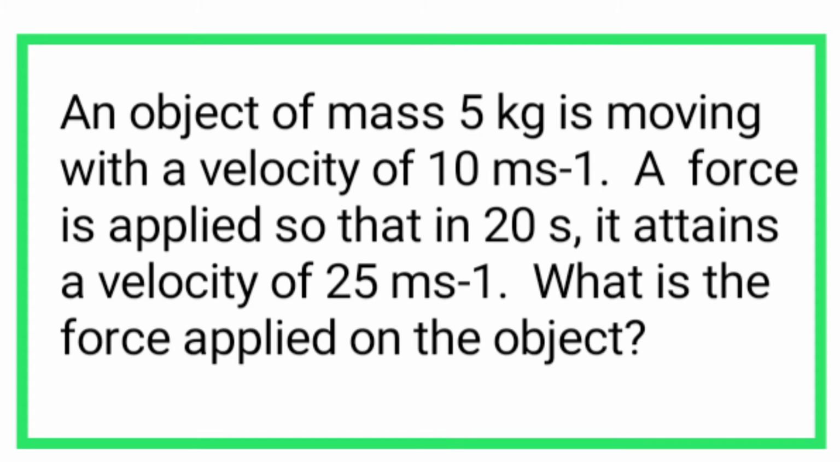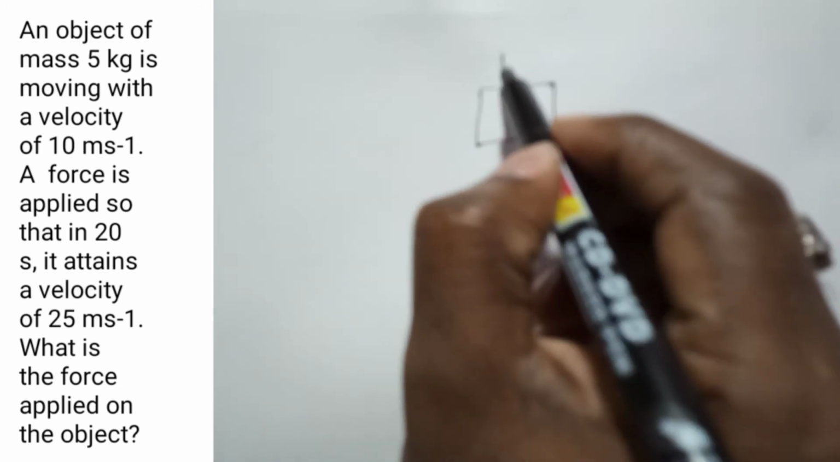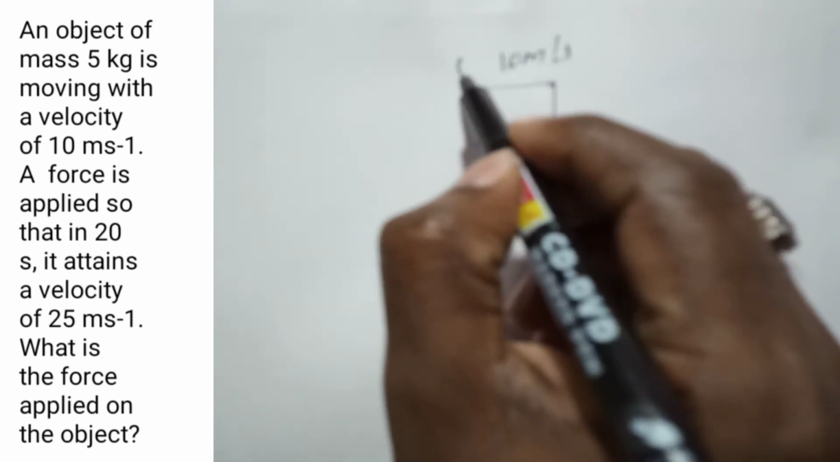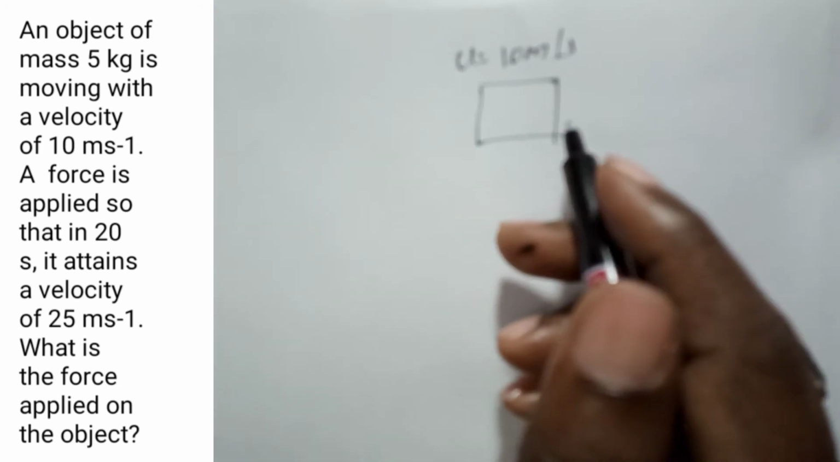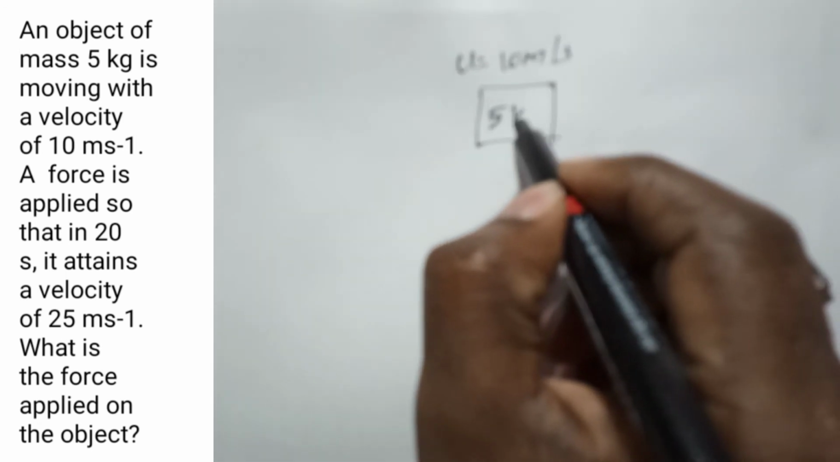So next problem we'll see from the laws of motion. An object of mass 5 kg is moving with a velocity of 10 meter per second. A force is applied so that in 20 seconds it attains a velocity of 25 meter per second. What is the force applied on the object? So there is a body moving with 10 meter per second. Its initial velocity is 10 meter per second, and its mass is 5 kg.